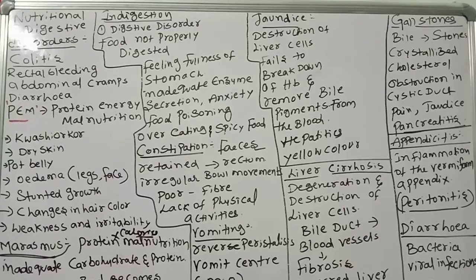That is appendicitis. The next problem is diarrhea. Diarrhea is the most common gastrointestinal disorder. It is caused by bacterial and viral infections or contaminated food and water.